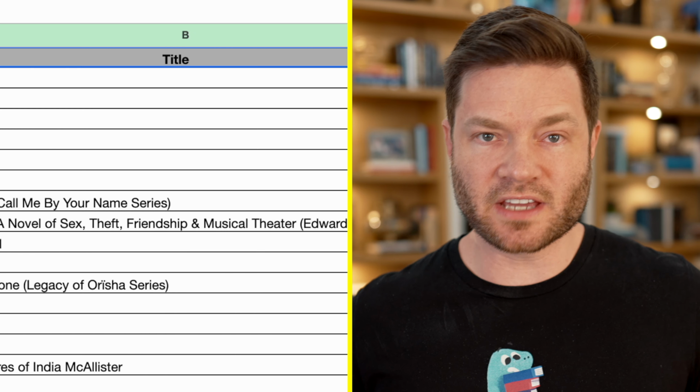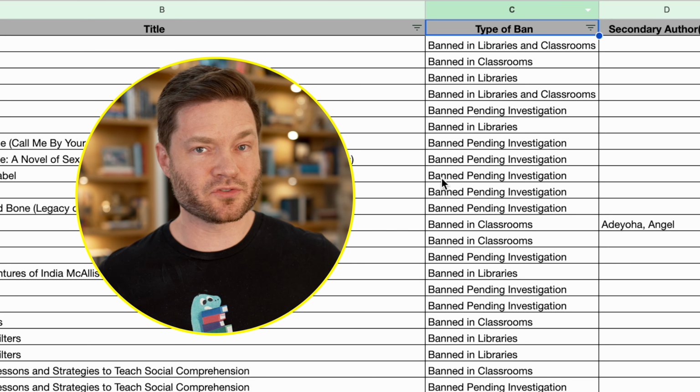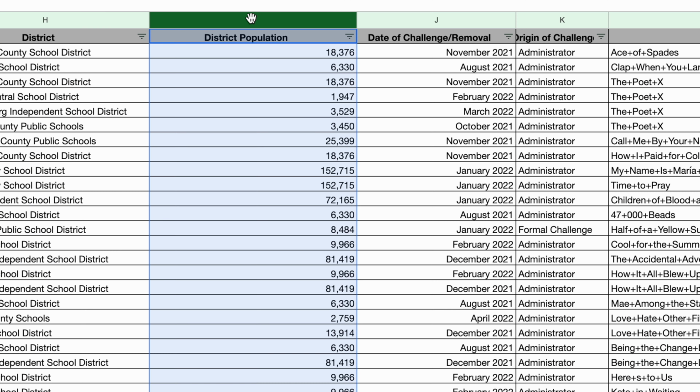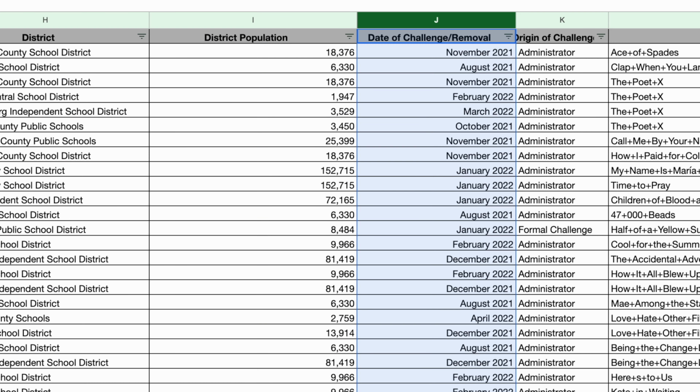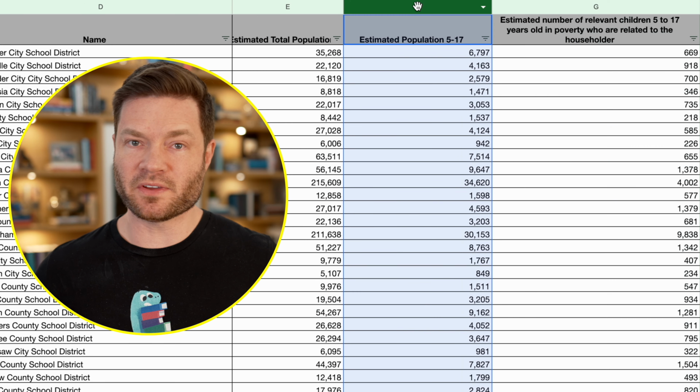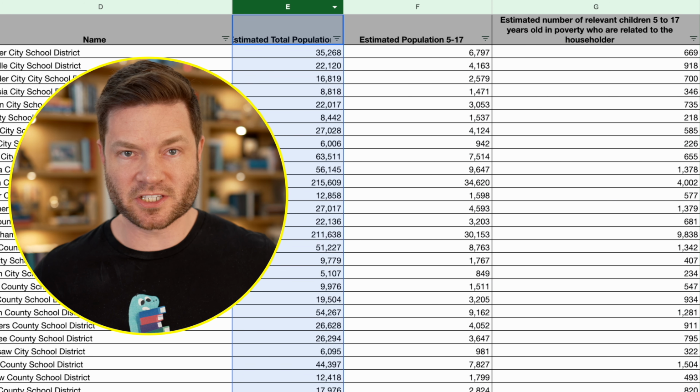So let's take a quick look at what the spreadsheet looks like. Columns for the author and title. The type of ban could be pending, classroom, or library. The state and school district. The district's population, the date it was removed. A description of the book. Some additional district information, including the amount of children affected, the population, and the estimated population, and then an explanation of the columns.